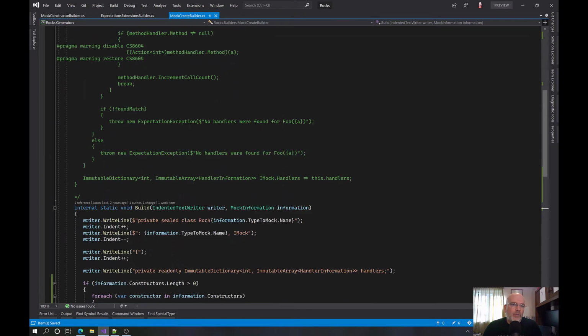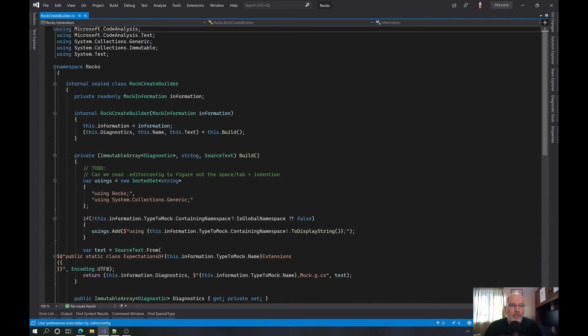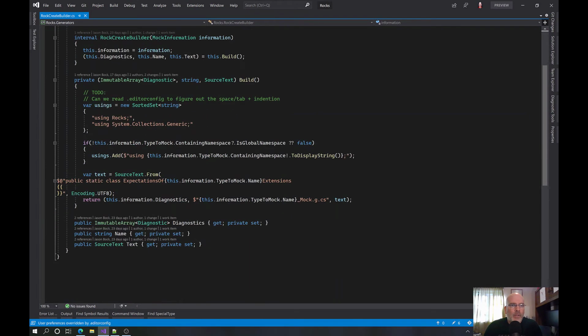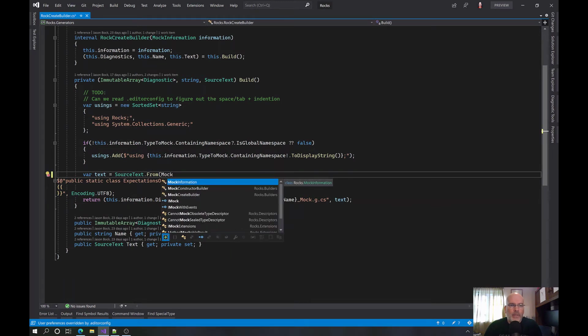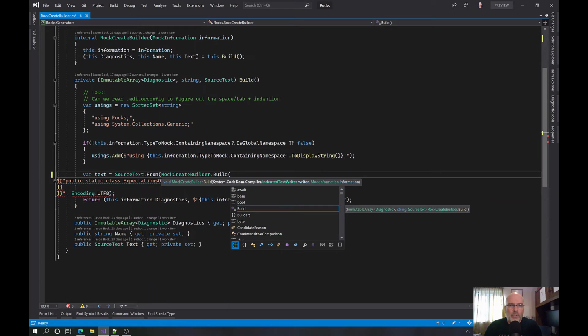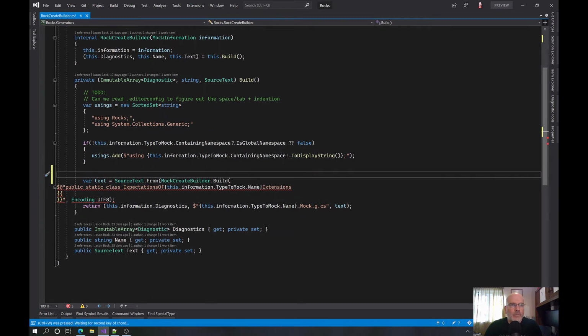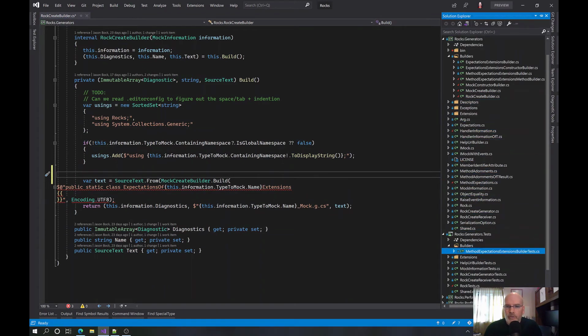Okay, so we've sort of now done this, right? If I go to RockCreateBuilder now and put in that, I would say source text from mock create builder build. And this is where we're going to put in, what was I doing in the test here?